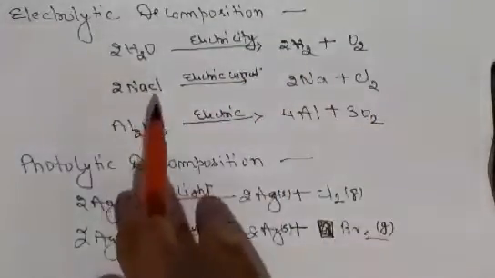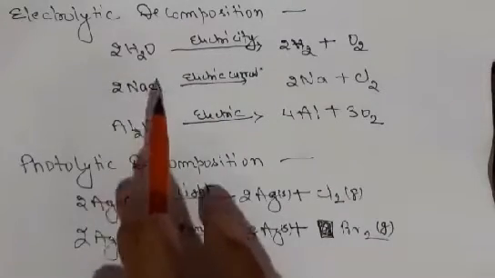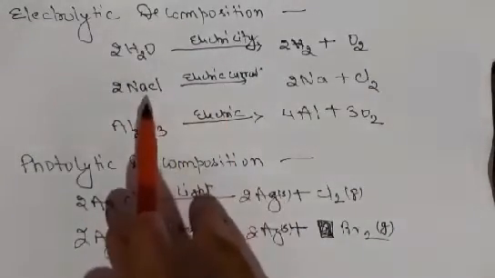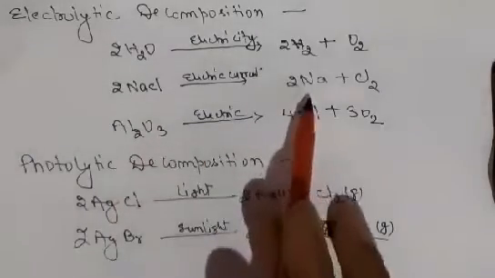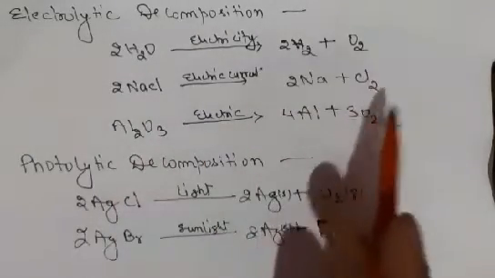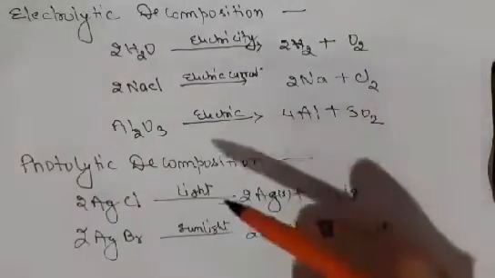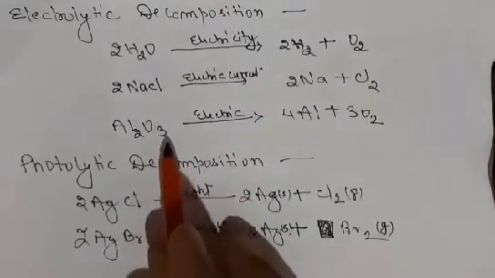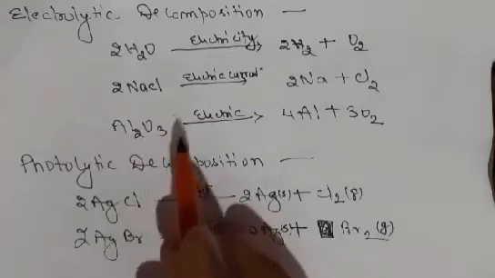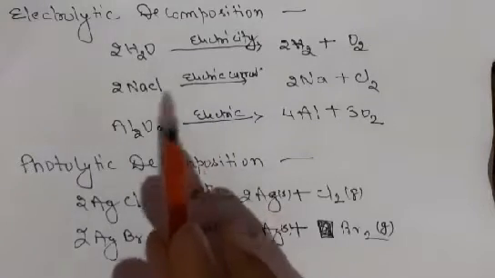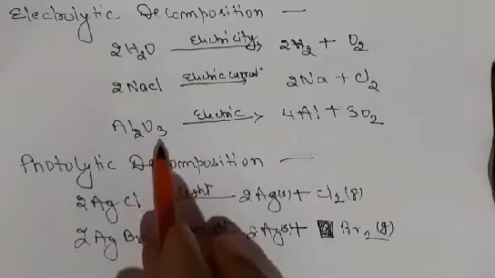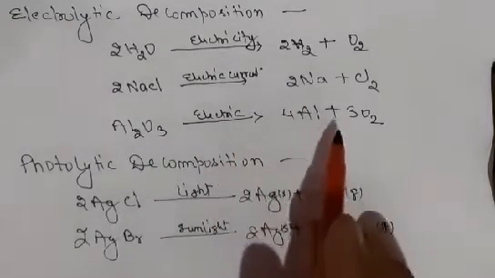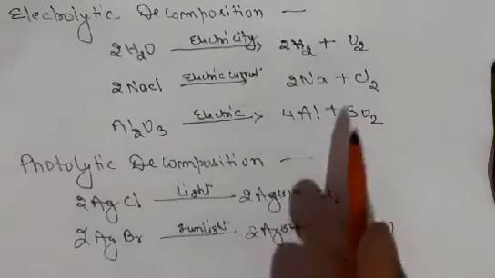Similarly, sodium chloride: when electricity is passed in an aqueous solution of sodium chloride, sodium and chlorine are obtained on different terminals, that is, cathode and anode. Similarly, aluminum oxide Al2O3, when electricity is passed through it in an electrolyte, aluminum and oxygen are separated out.